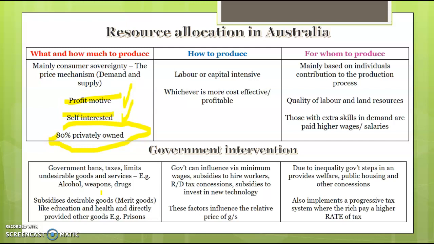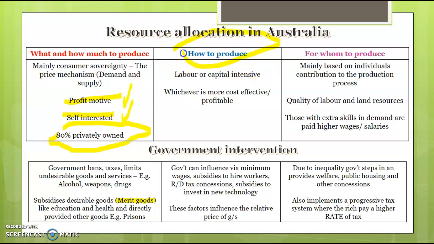Okay, the problem with that is that sometimes consumers will want things that aren't in the best interest of society, so alcohol, weapons, drugs. The government steps in through taxes and bans to prevent certain products from being produced, but they also subsidise and provide certain products themselves, what we call merit goods, or goods that are good for society, like education and health, that are underprovided in a free market. So it's important when you're answering how Australia answers the three economic questions that it's mainly based on consumer sovereignty. It's mainly based on the profit motive and demand and supply, with some government intervention through taxes, bans, and subsidies to try and ensure the right goods and services are produced.